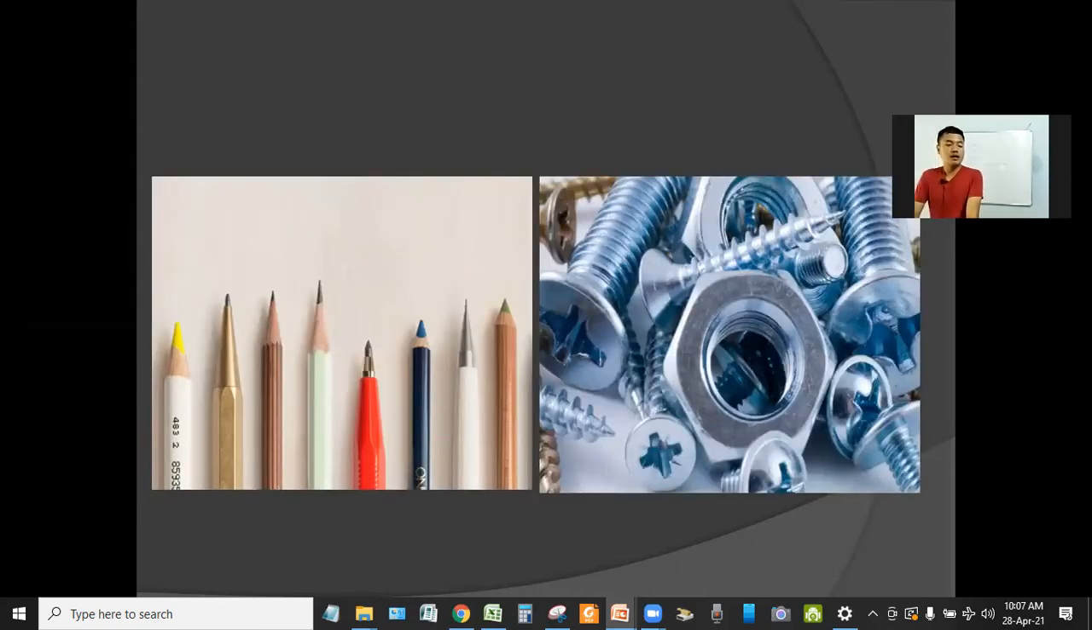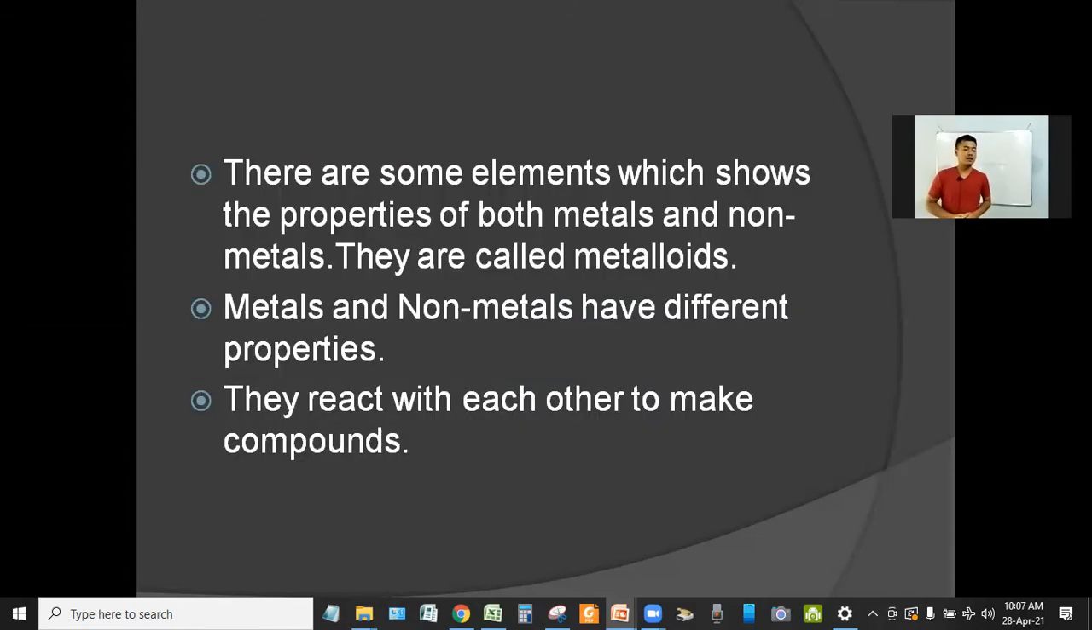Let's see this picture. Here we have a group of pencils and a screw. From here we can see that these pencils are soft and easy to break. The screws are very hard, they are shiny, and they are very strong. We can see that in these two pictures, they have different properties. The first one, those pencils, are non-metals, and the second one, they are metals. There are some elements which show the properties of both metals and non-metals. They are called metalloids.